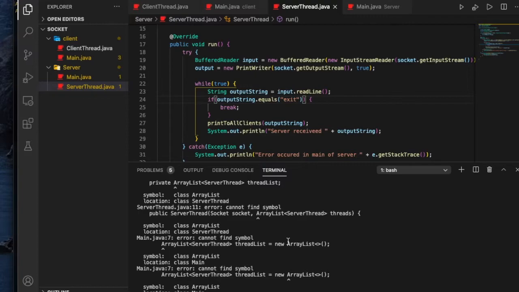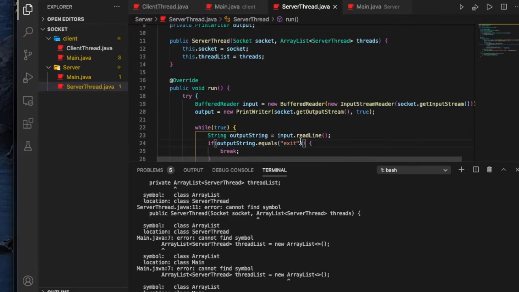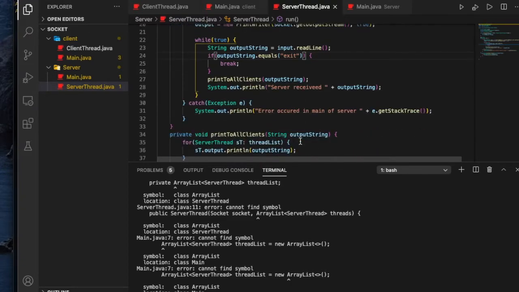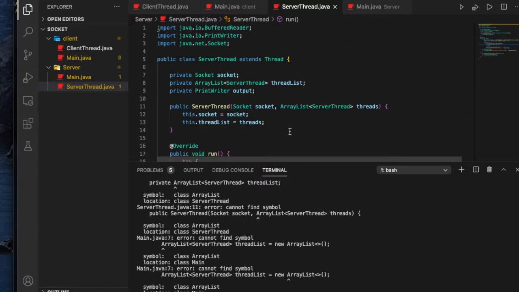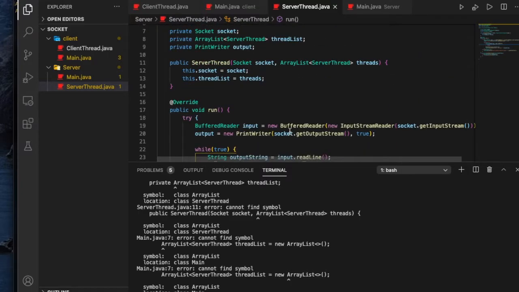Still have the VS Code should have told me, but it, alright, I'll import it manually maybe. So it is in server thread file.